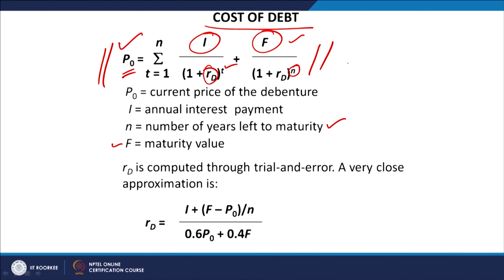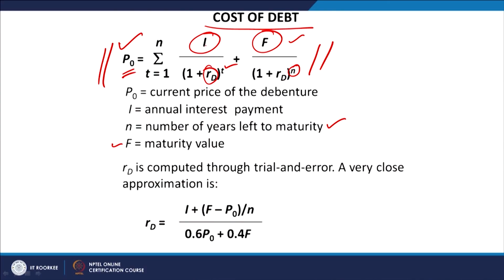For calculating the cost of the debt, because we are making this investment P0 in the market for buying one bond, the right hand side will be available as the return in the form of interest and the maturity value. So, this P should be equal to the discounted value of I and F. It means both sides should be equal, so that your NPV is 0.